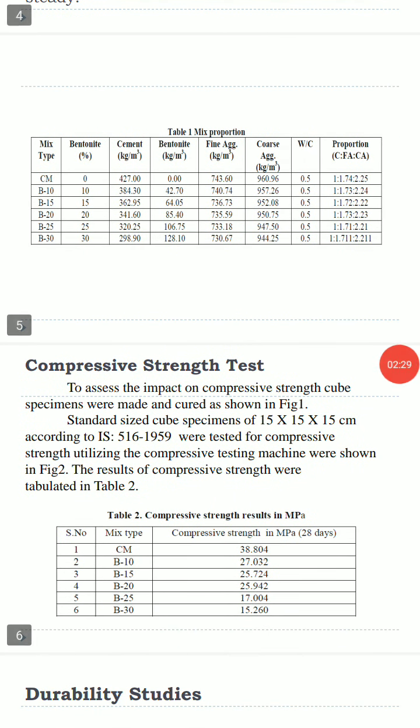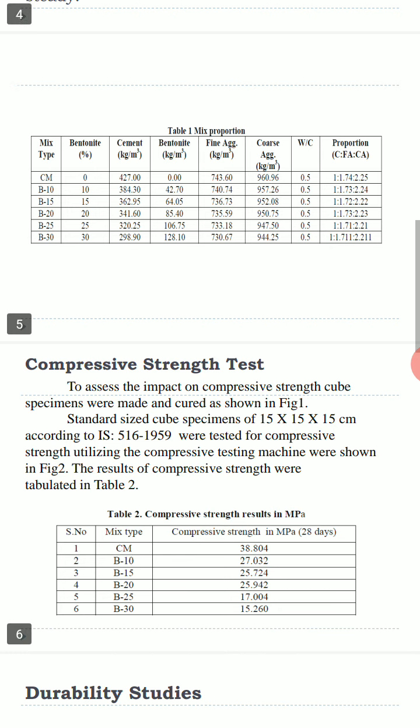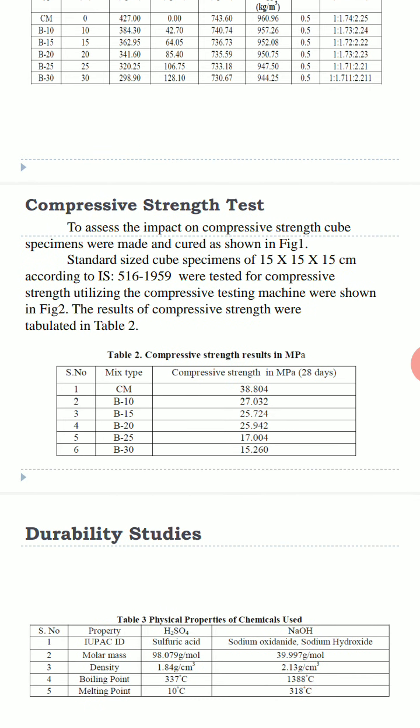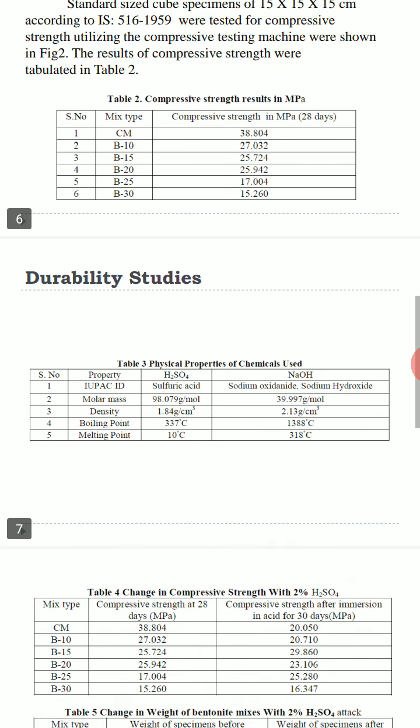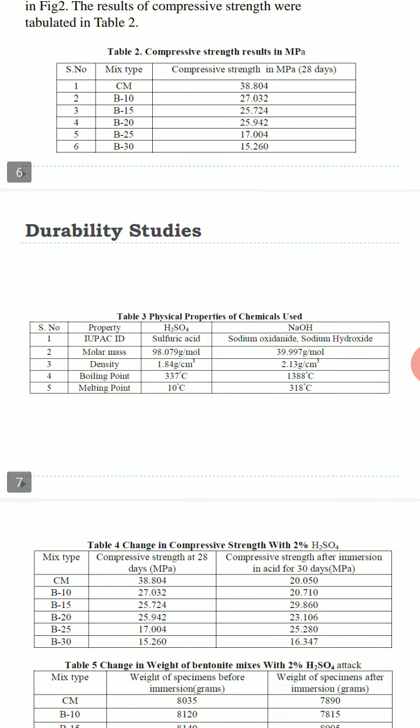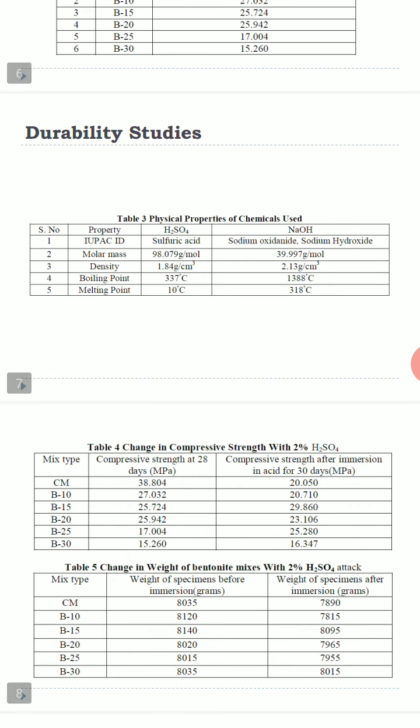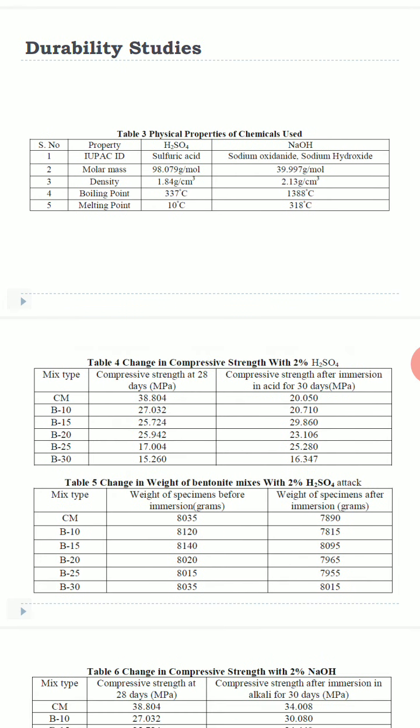Then compressive strength, the standard size of cube 15 by 15 by 15. Then compressive strength is found for B10, B15, B20, bentonite 25, bentonite 30. The compressive strength is found for 28 days. Then durability studies, there are different chemicals used: H2SO4, NaOH, sulfuric acid. Some chemicals are used for bentonite. Then different compressive strengths are found.